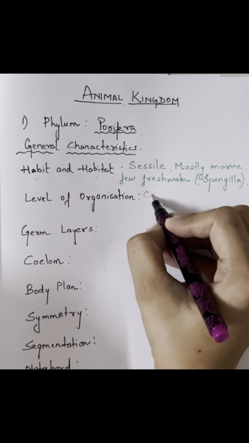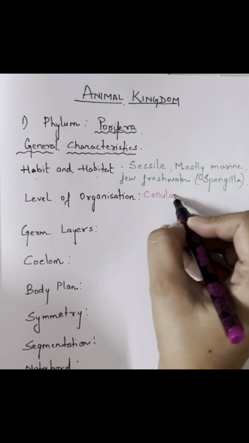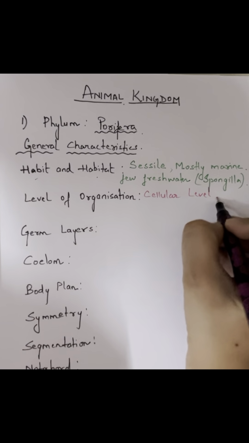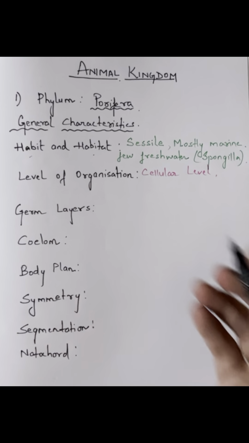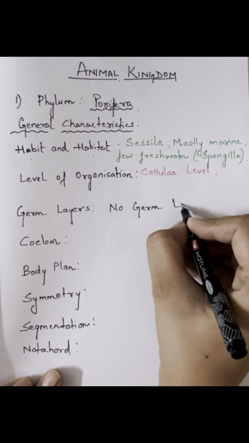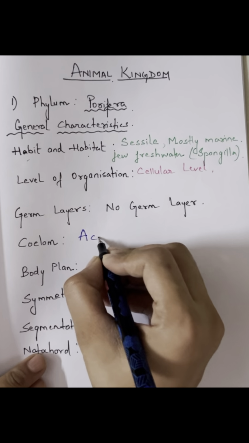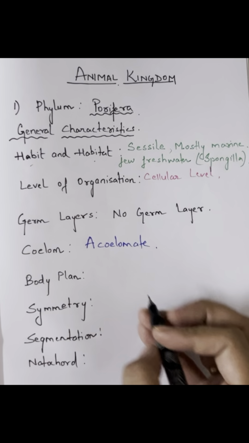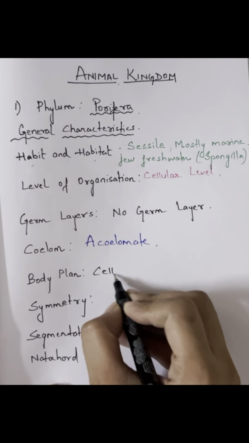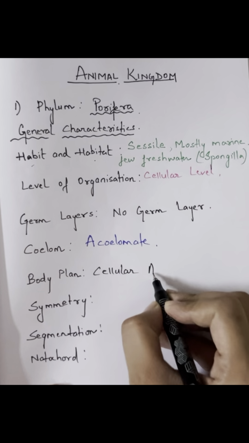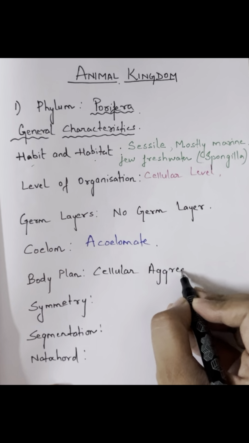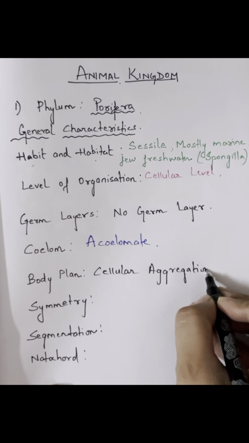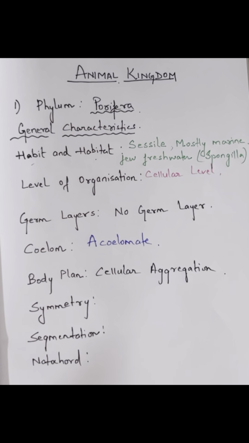Okay, now the level of organization is cellular because these are the aggregate of cells. So cellular level of organization you will find in Porifera. Then germ layers. Germ layers we have already discussed, diploblastic or triploblastic. So they don't have any germ layer. Coelom, they are acoelomate, means coelom is not there. And body plan, they are cellular aggregation. There is no definite body plan present.